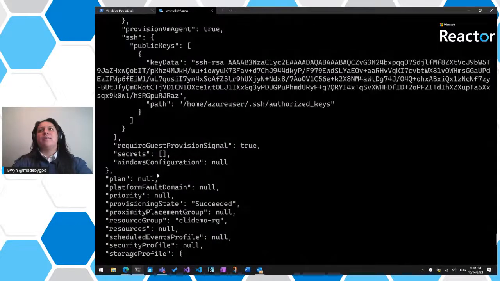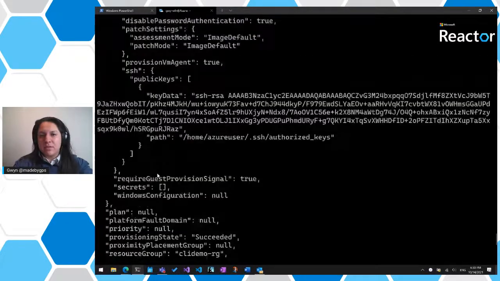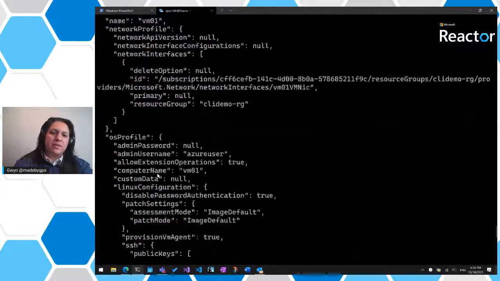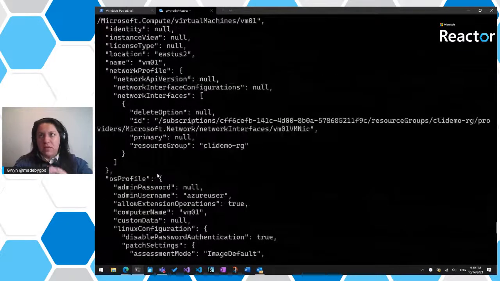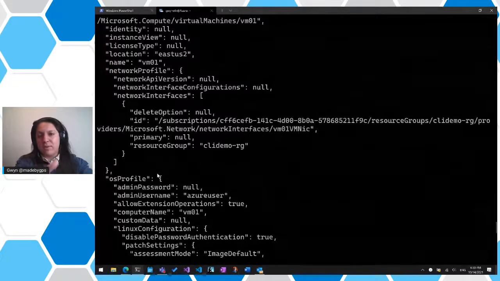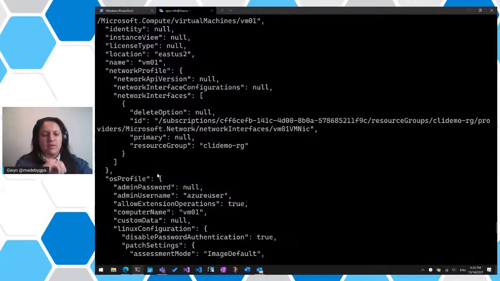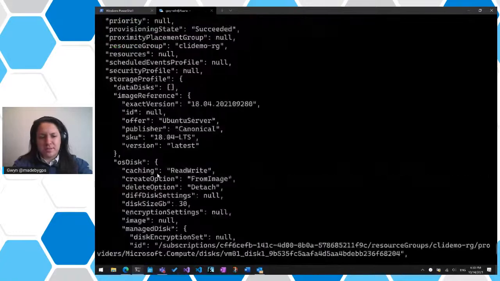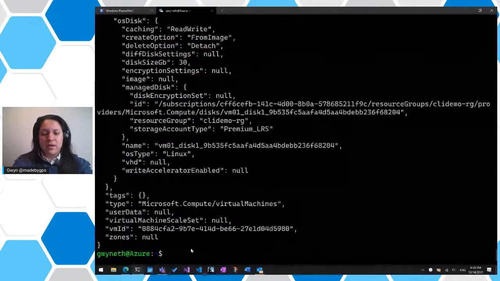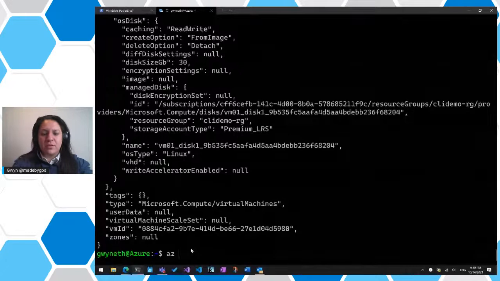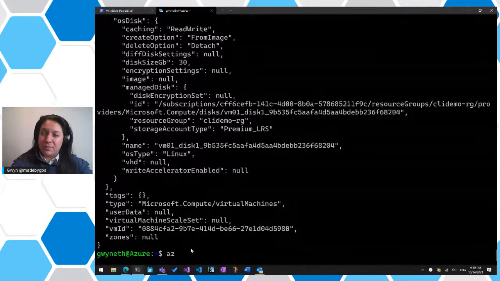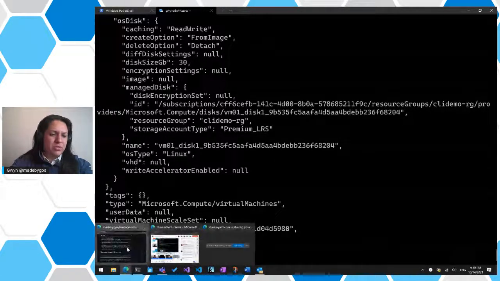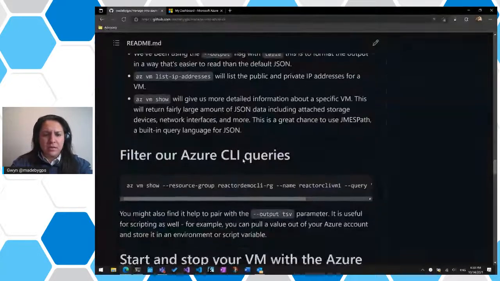Now, this is where you might want to become a little bit more familiar with how you can query through this data, especially because when you think of CLI, you're going to think of saving certain key value pairs, or the value of a key, to an environment variable or something like that, right? And if you have to search through everything and then just copy things, it's going to take some time. So what we can do is use something called JMESPath, which is a built-in query language for JSON.